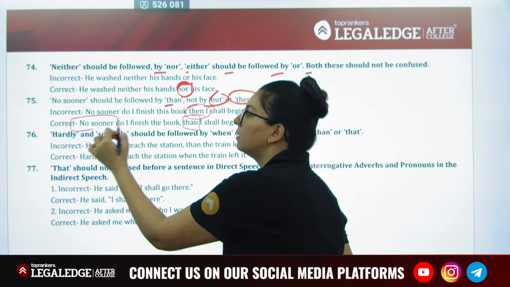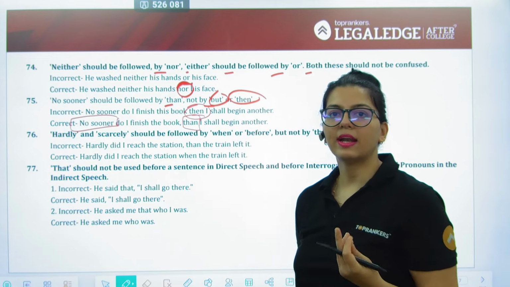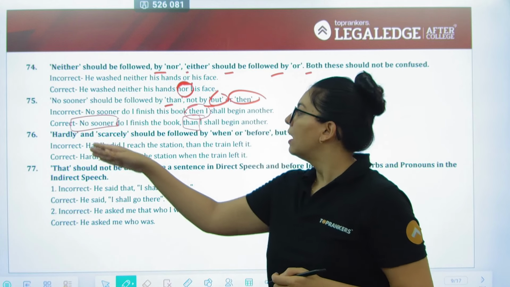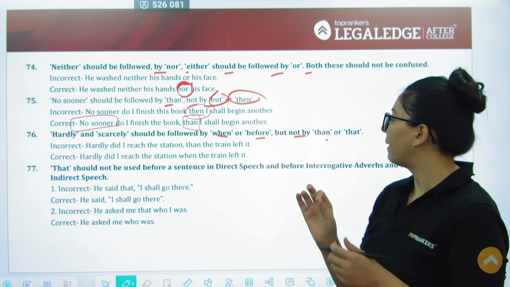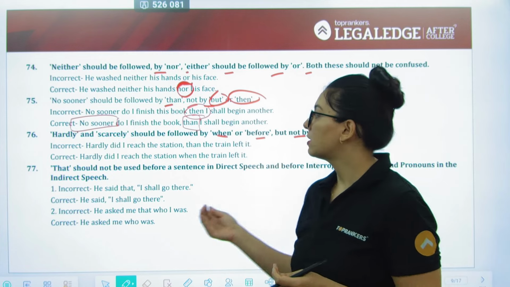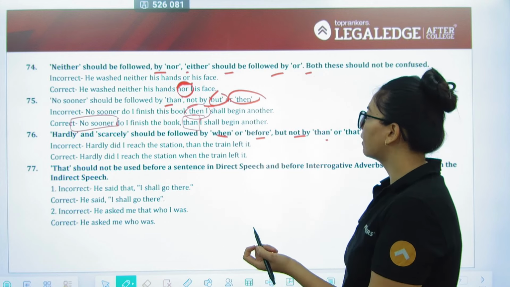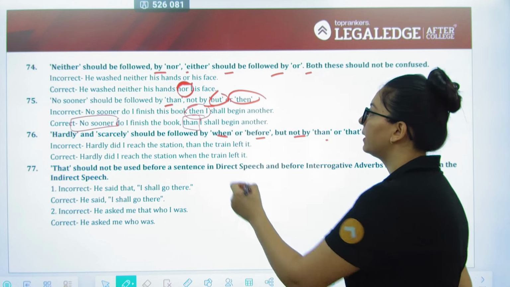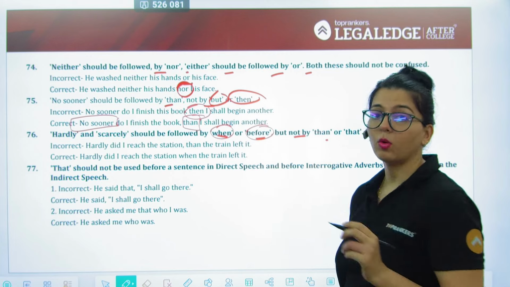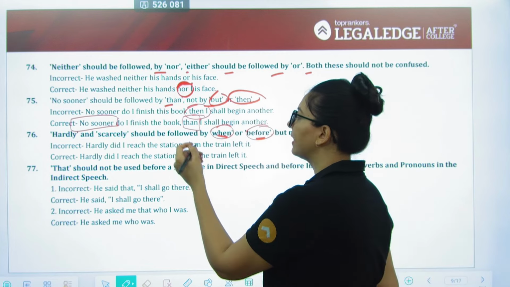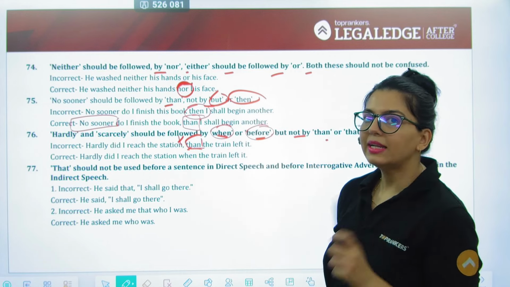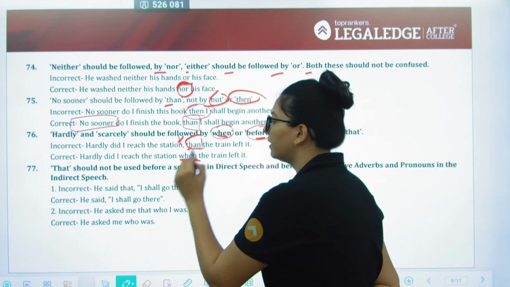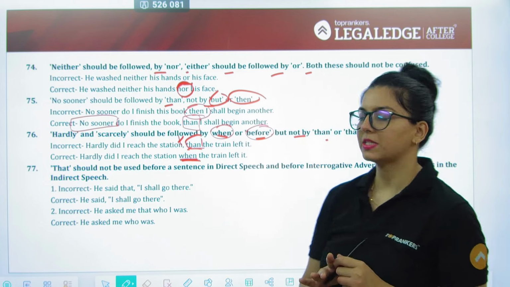These are little errors that actually render the statement completely wrong. Hardly and scarcely should be followed by when or before, but not by than or that. So whenever you use hardly, you are going to follow it up with a when or before. So hardly did I reach the station, then the train left. Wrong. Hardly did I reach the station when the train left, because we have to use when or before.